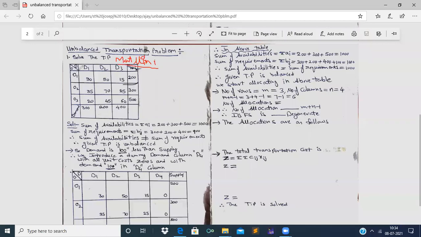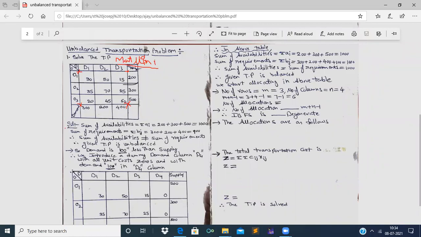As we know, in a transportation problem we find destinations, origins, demands, and supplies. The values in between these star marks are all cost matrix cells, right?